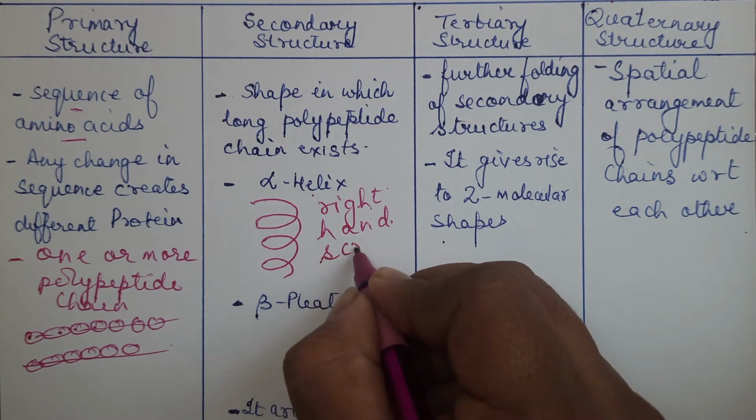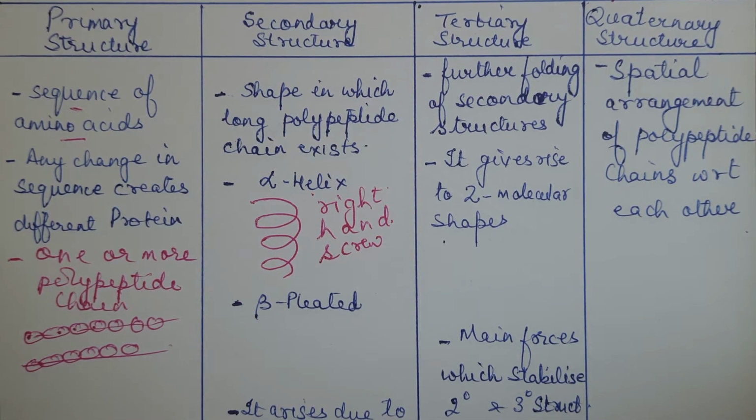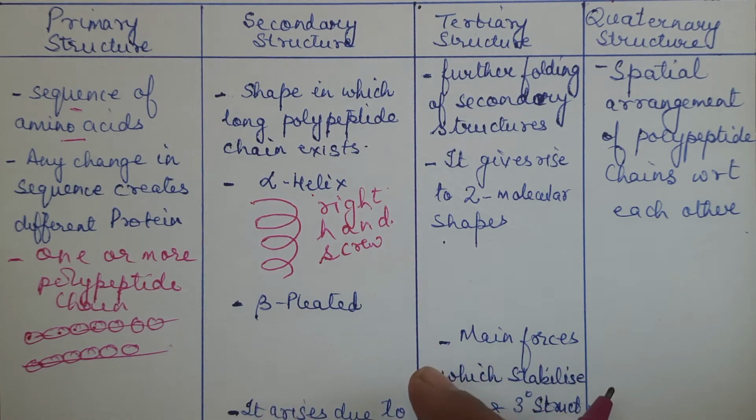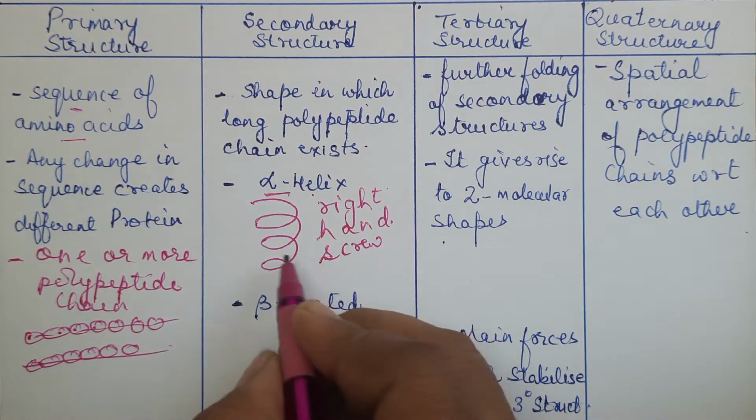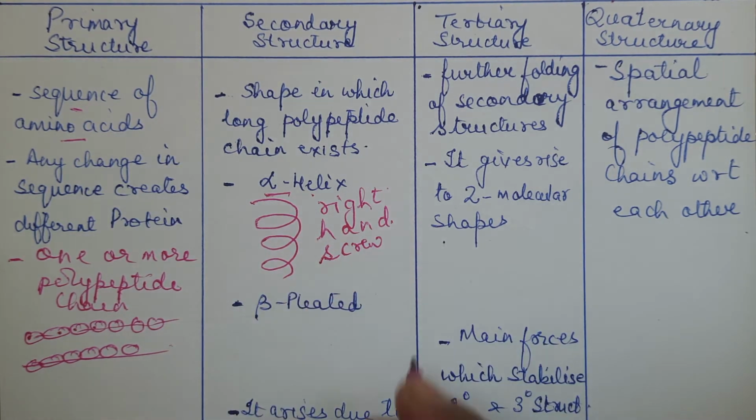Right-handed screw. Like you have seen on the screw at the bottom, there are some circles, the spiral-like thing is there. That is the meaning of the helix. So how are they held together? There is hydrogen bond which is holding them.